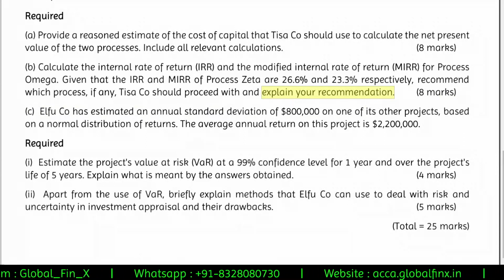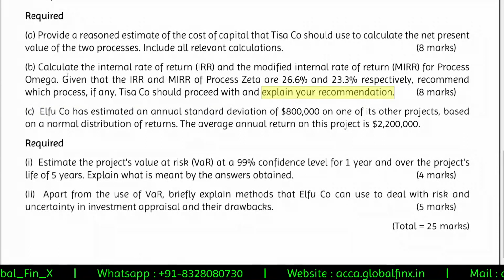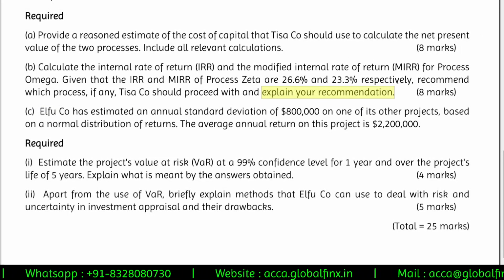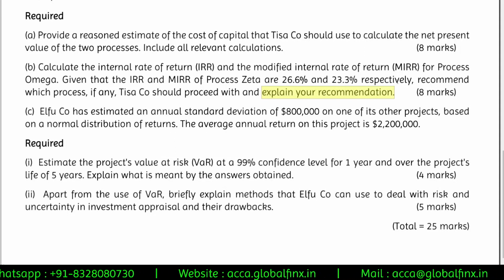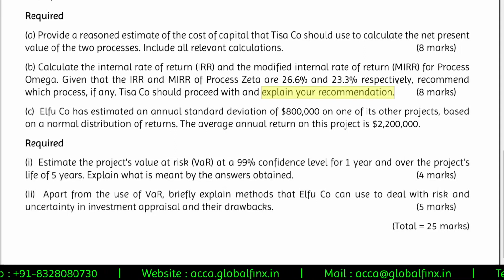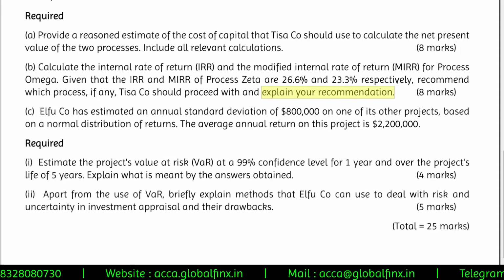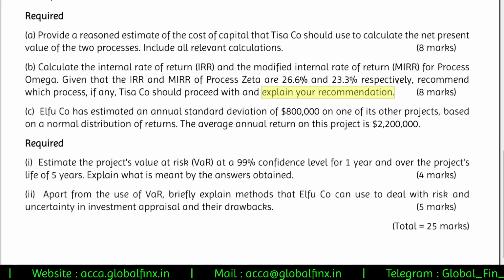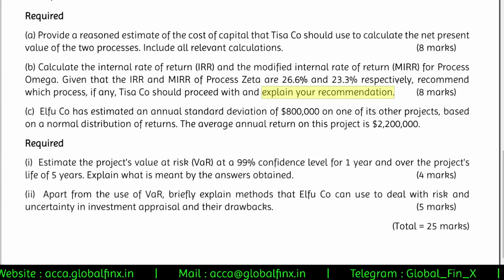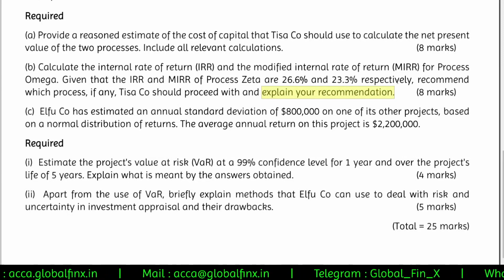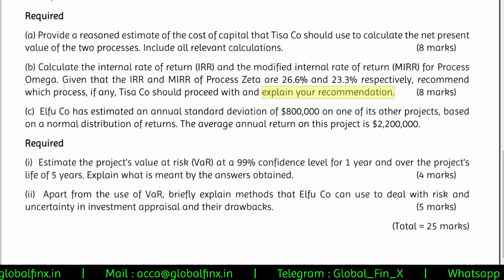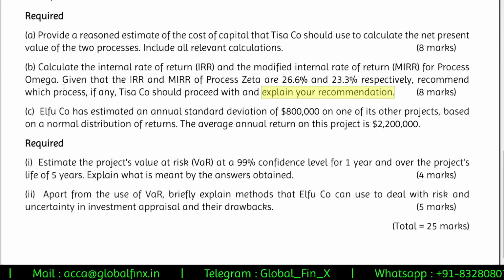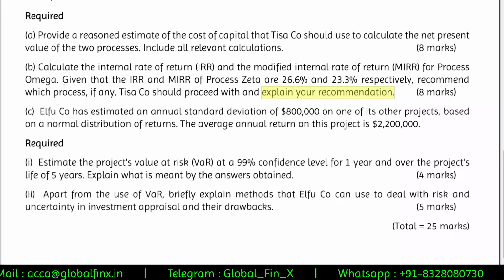They are fine with calculating IRR and MIRR for process omega. They'll compare that with process zeta, 26.6 and 23.3. Then they'll say that TISA company has better IRR when they switch to omega or to zeta, whatever it is. They'll give their conclusion, but you have to explain your recommendation. And the other most important thing that most of the students miss is that they just compare IRR and MIRR of omega and zeta processes without, repeating it again, without paying attention to the weighted average cost of capital.